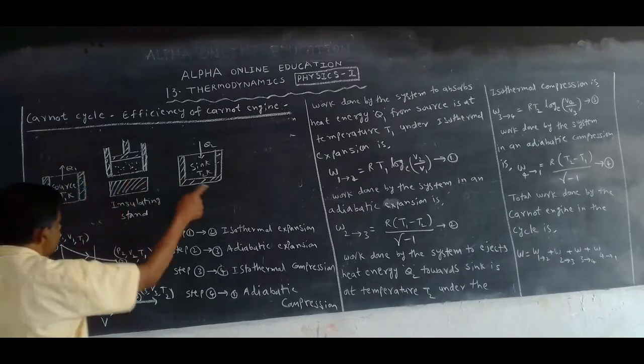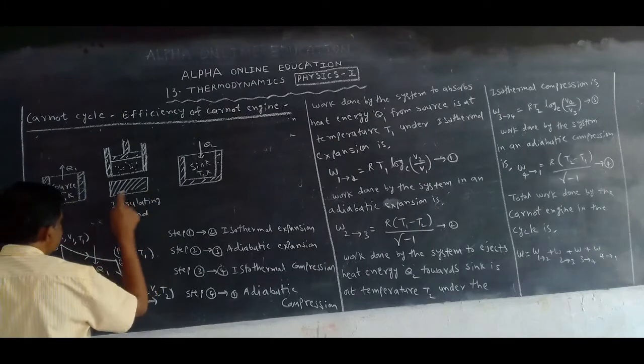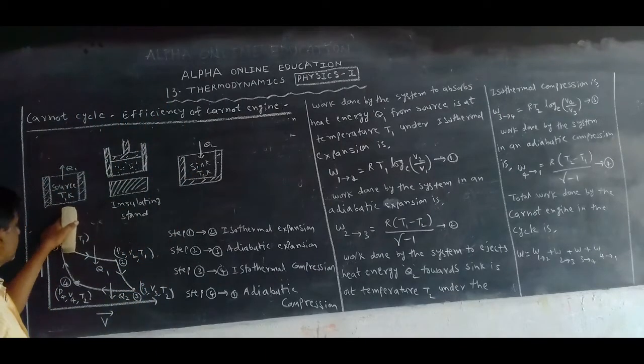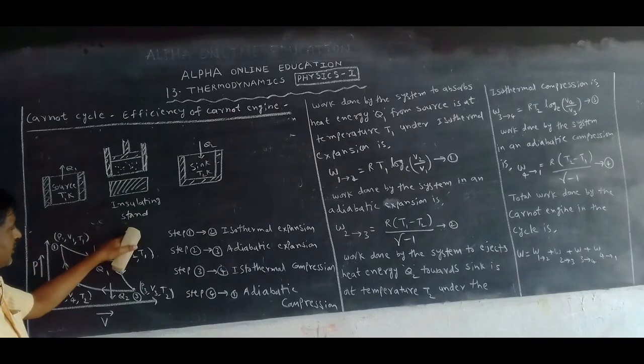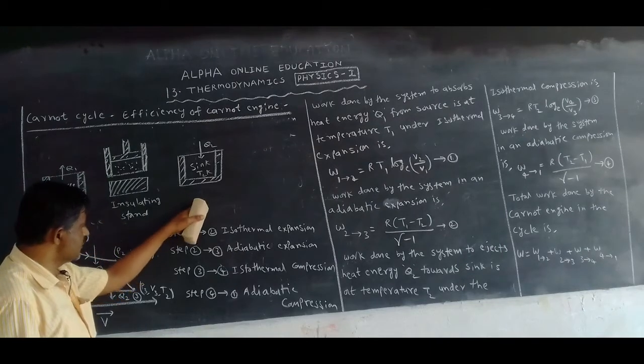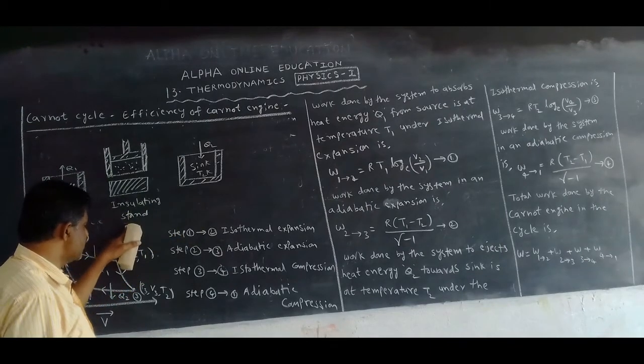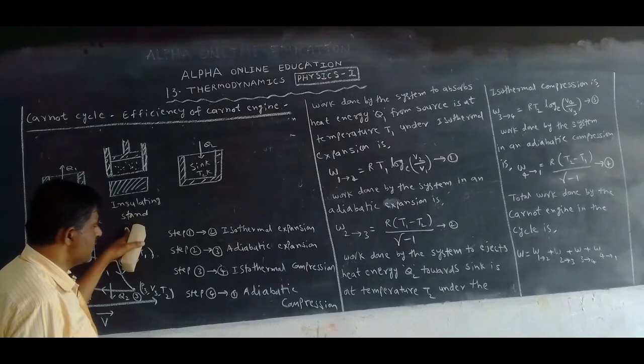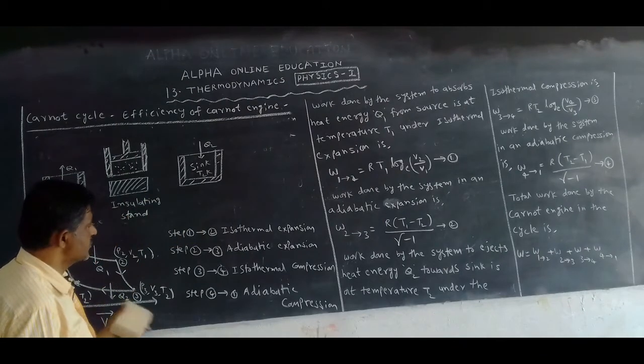1, 2, 3, 4. 1, 2, 3, 4 like that. But 1 is isothermal expansion, 2 adiabatic expansion, 3 isothermal compression, 4 adiabatic compression, again isothermal expansion, again adiabatic expansion, again isothermal compression, again adiabatic compression. In this way, this works.